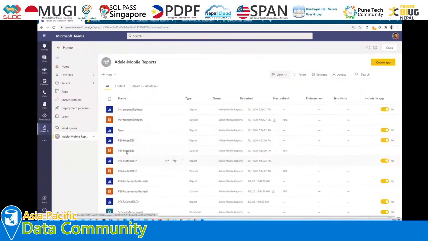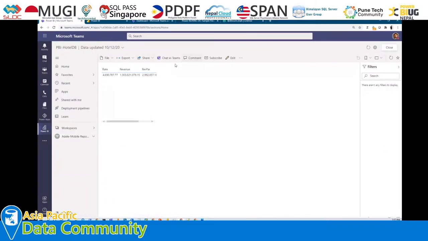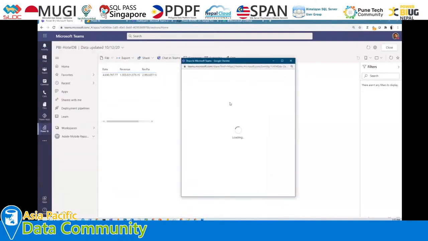So I'm opening one of these reports over here. It's a normal report that is under development. Now let's say I'm clicking on chat in Teams. Then this will open one pop-up for us. So basically it is similar to a sharing behavior, but when we have copied that card from the search box, we have that type of card layout available.